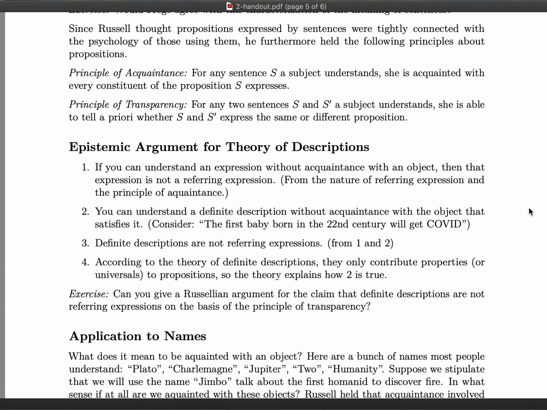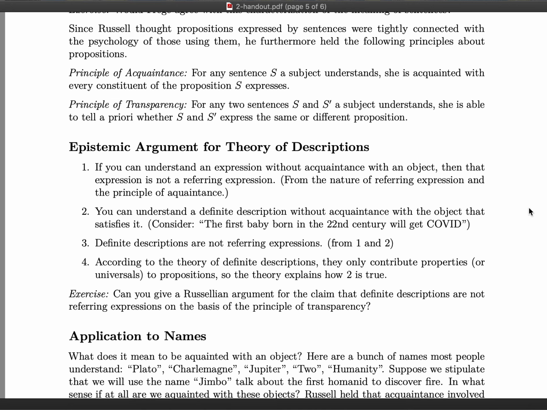However, we are not acquainted with this thing that the definite description picks out, because we are talking about something which doesn't exist yet. So it's plausible to say that we can understand this definite description, and definite descriptions in general, without being acquainted with the objects that they pick out. And so premises 1 and 2 combine to give us a sub-conclusion 3, that definite descriptions are not referring expressions.